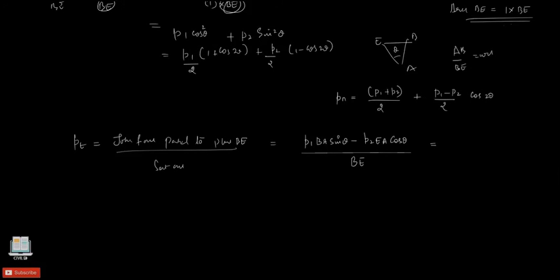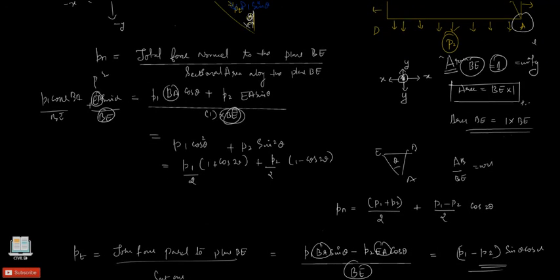So this will be equal to P1 minus P2 into sine theta into cos theta. How did I get this? Just substitute BA by BE and EA by BE here. We will get this value of P1 minus P2 times sine theta cos theta, because BA by BE becomes cos theta in this case. We had calculated it earlier; this is cos theta, I have not written it properly.